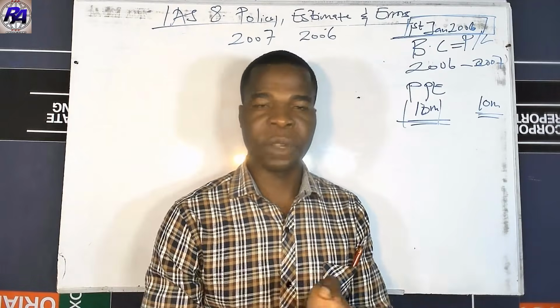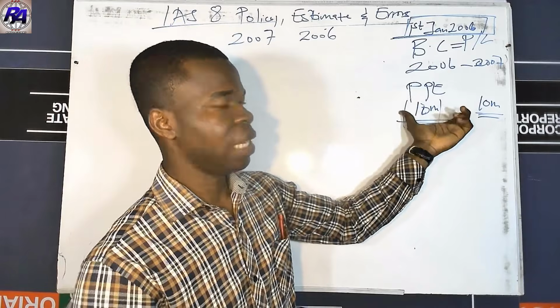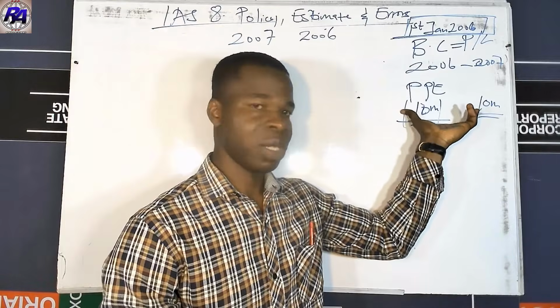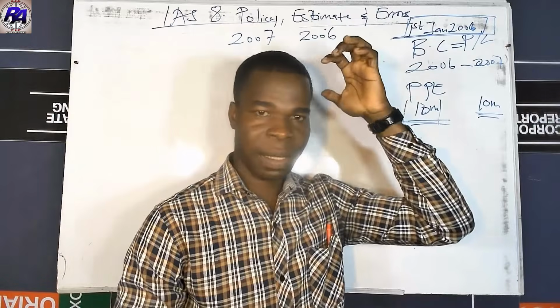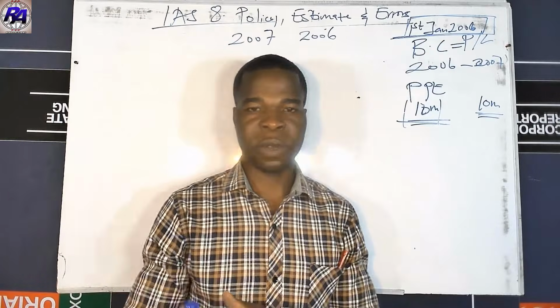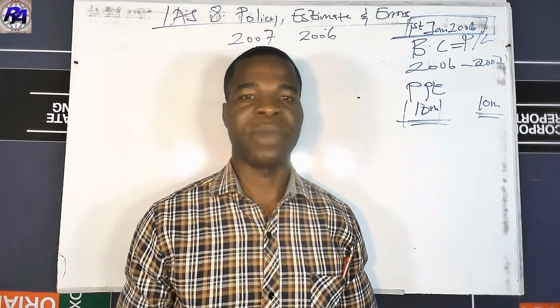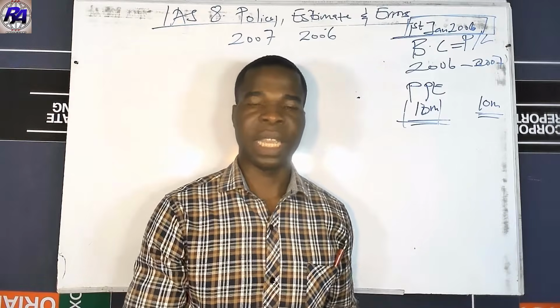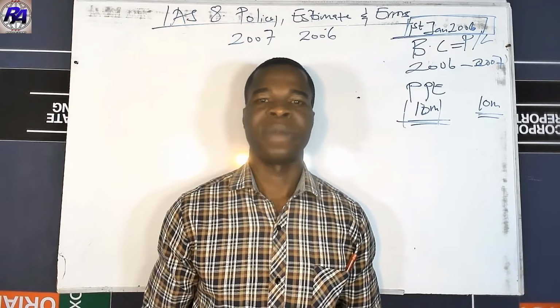Is there a change in the recognition? Is there a change in the measurement? Yes, there is a change, because now instead of classifying as a cost, it's now going to be classified as a qualifying asset. That means it's going to form part of the cost of qualifying assets. That means there's a presentation, as well as a recognition, change in there. So there is a change in policy, and therefore we must account for these retrospectively.